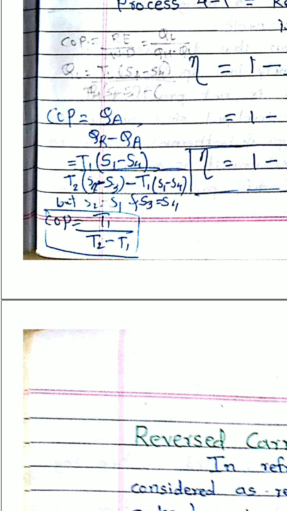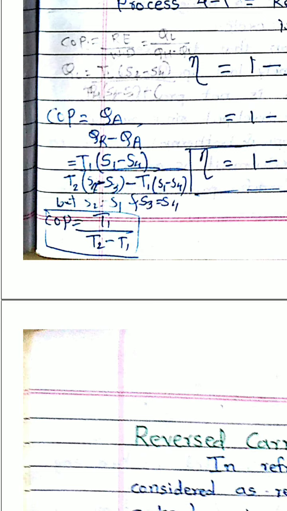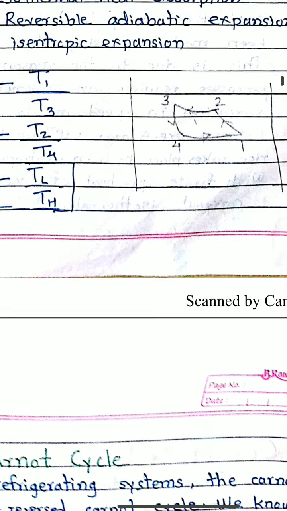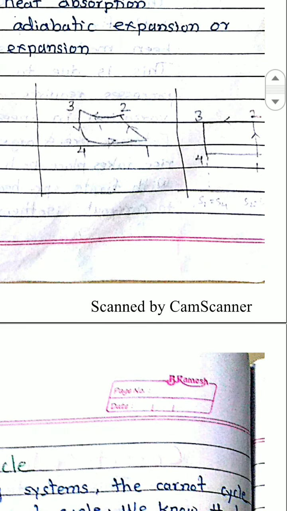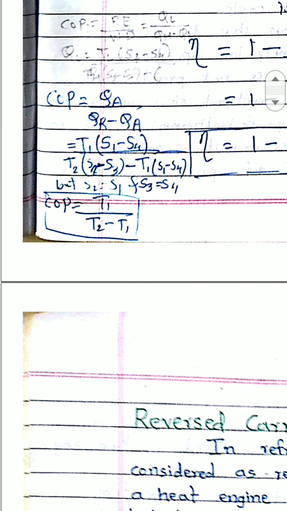Hence you can say that the COP of a reversed Carnot cycle is a function of only temperature, where T1 is the low temperature, that is T1 is equal to T4, the lower horizontal line, and T2 is equal to T3, the upper side. So hence COP is equal to T1 upon T2 minus T1.